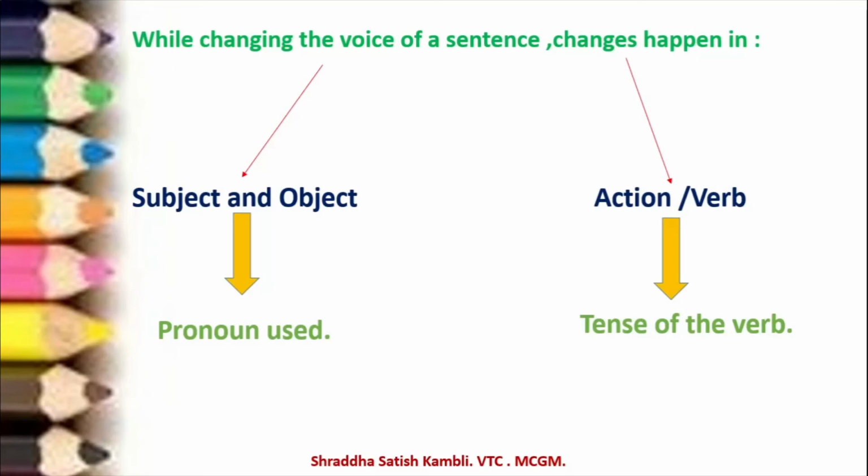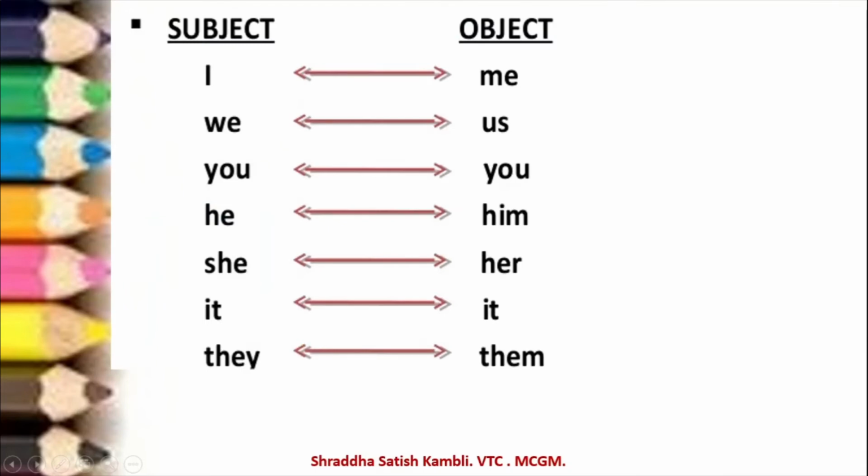That the subject and the object will be interchanged. So the pronoun which is used will be changed. Why? The noun will not change. Proper noun, if it is a proper noun, it may not change. But if it is a pronoun, then you will have to make some changes. And also the tense of the verb will also change. Let us look at a few examples. So look at the first one.